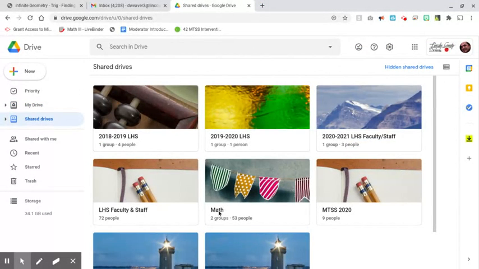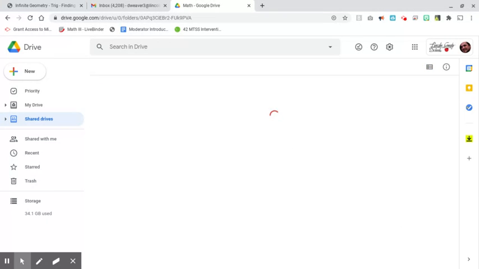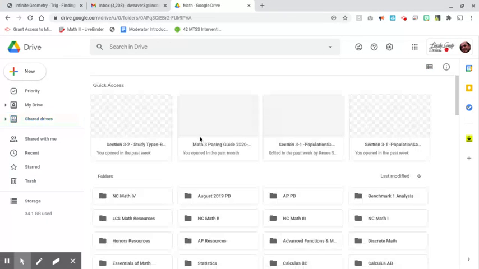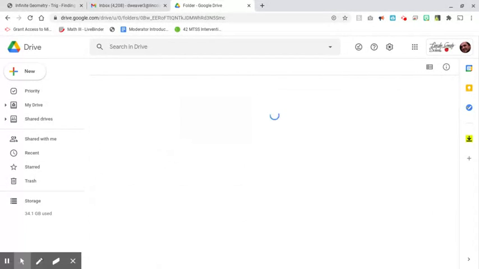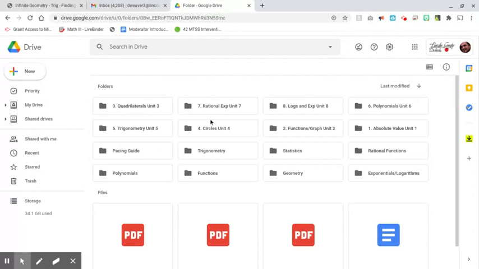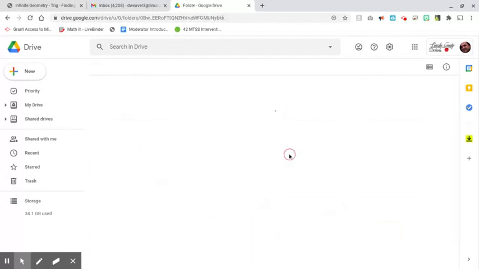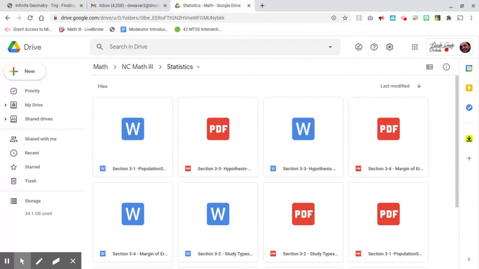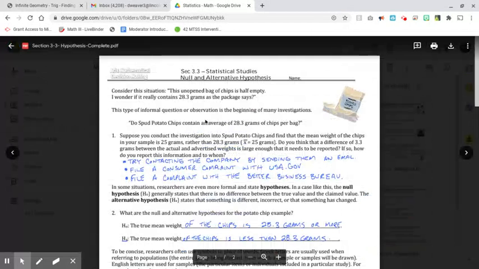Okay. So the next thing that we're going to do today is jump into section 3, which is hypothesis testing. The hypothesis testing here in section 3 is just kind of a brief overview of some things you'll see in statistics, if you move to AP Statistics next, which I would hope a lot of you in second period, that's your next math class that you're going to take.